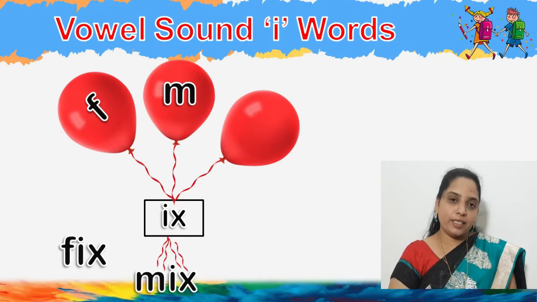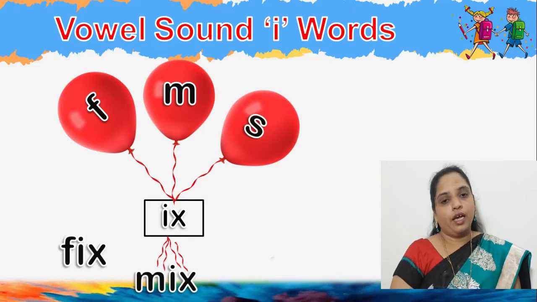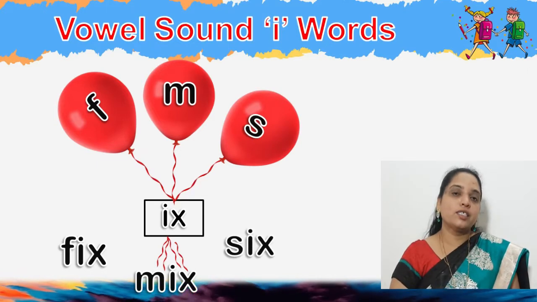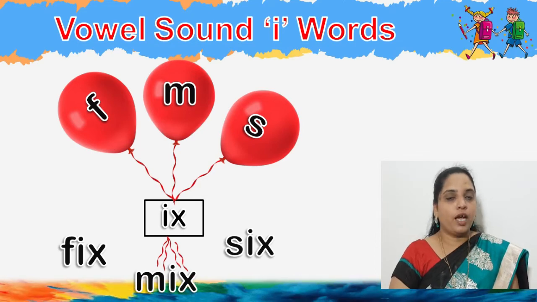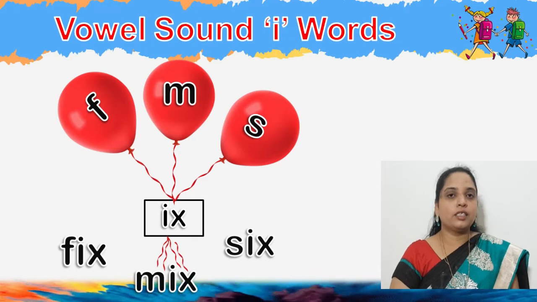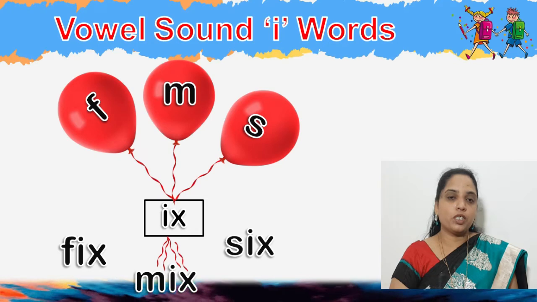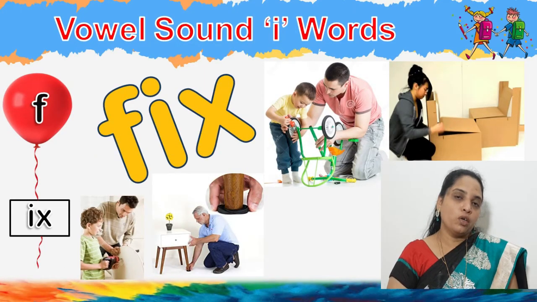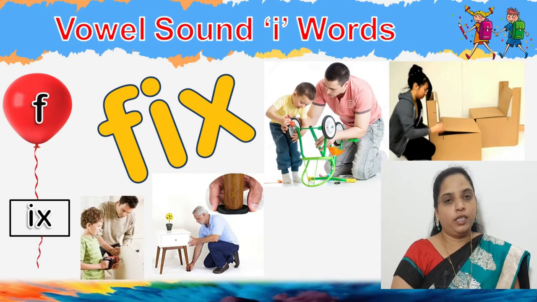Then the last one, S-I-X, six. S as S, I as E, X as S. So when we look into these words, children, F-I-X, fix, is joining things together to make a thing.